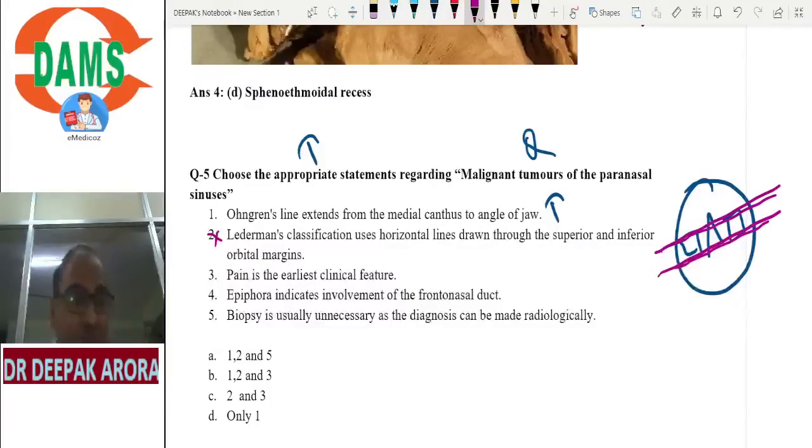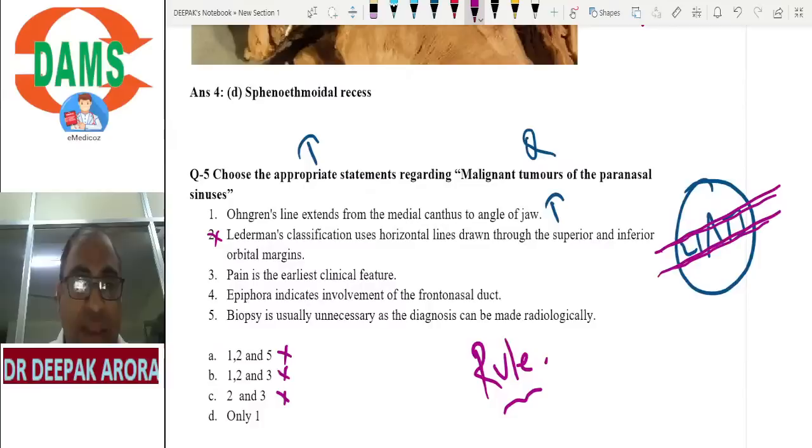If this is a false statement, again I am teaching you a nice skill. Option 2 is a false statement. Therefore, I can rule out A, B, C. Try to learn the art of ruling out the option, beta. Don't run behind quantitative learning. Don't try to mug up each and everything. You can't study it all, beta. It's not practically possible. Even if I'm not confident of options 3, 4 and 5, I can say the answer is only D. Why? Because option 2 is a false statement.